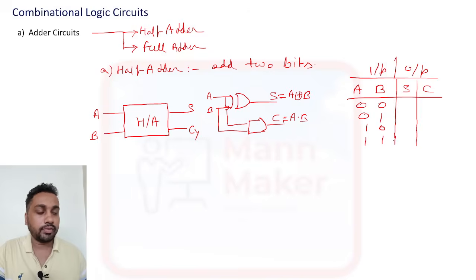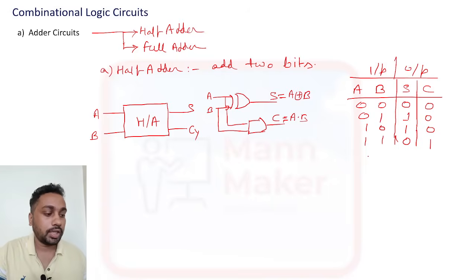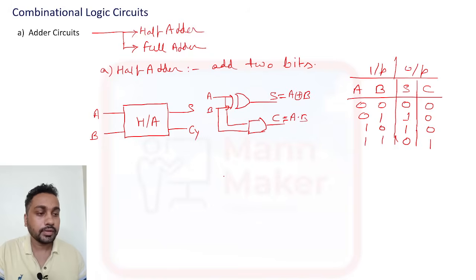So we know addition, we have seen before how addition will happen. 0 plus 0 is what? 0 and carry 0. 0 plus 1 is what? 1 and carry 0. 1 plus 0 is what? 1 and carry 0. 1 plus 1 is what? 0 and carry 1, as we discussed when we talked about arithmetic operations before the start of the class. So the same thing I applied here. The equation will be like this: for sum, A XOR B, and for carry you need to write A dot B. This is the expression.